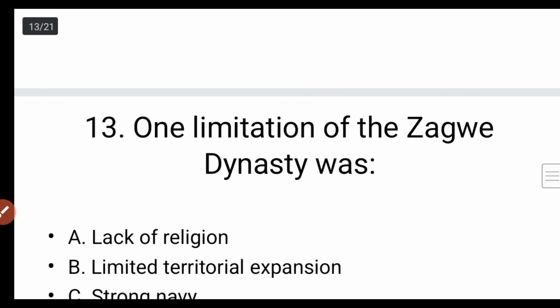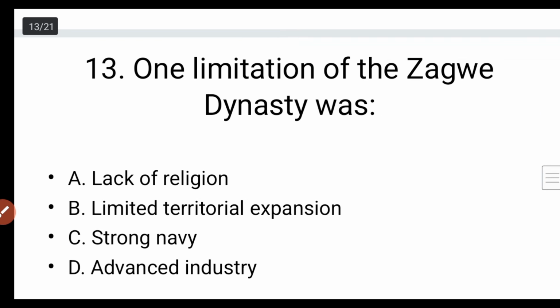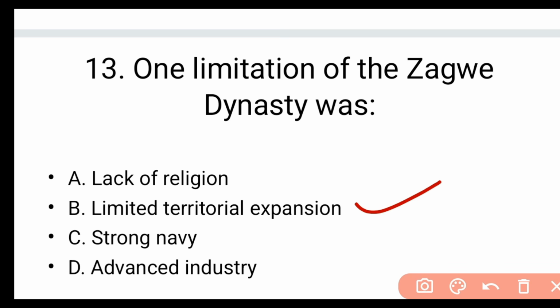Question number 13. The one limitation of the Zagwe Dynasty was A. lack of religion, B. limited territorial expansion, C. strong navy, D. advanced industry. So the right answer is B. Zagwes were not known for expansion of their territory. Yes, it is. Limited territorial expansion.